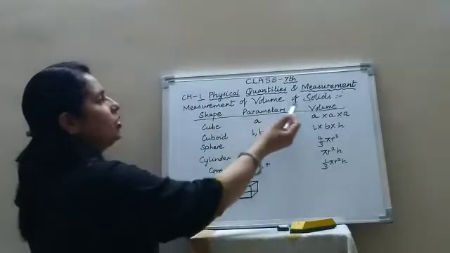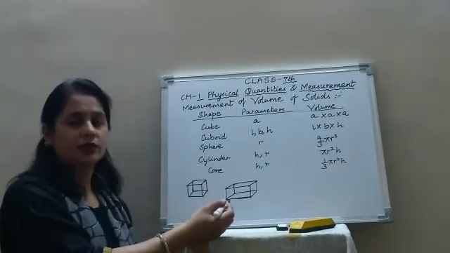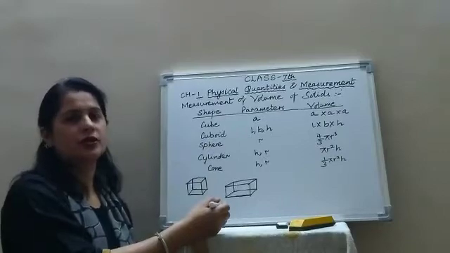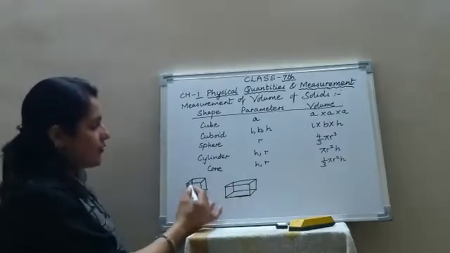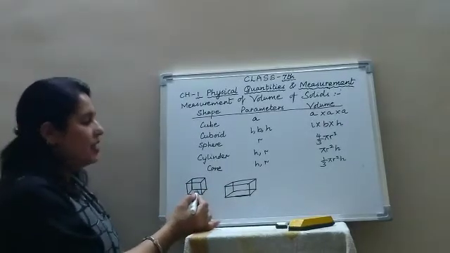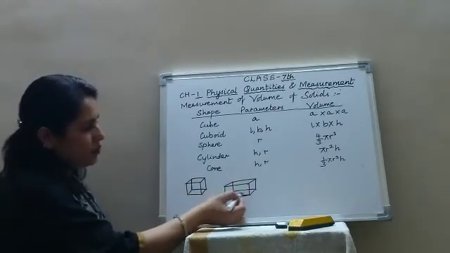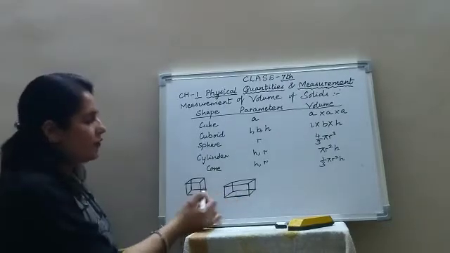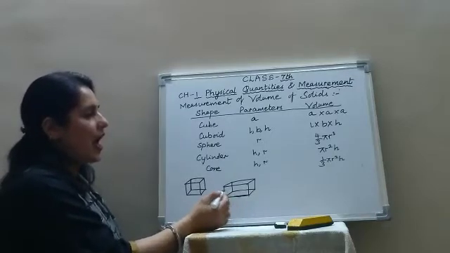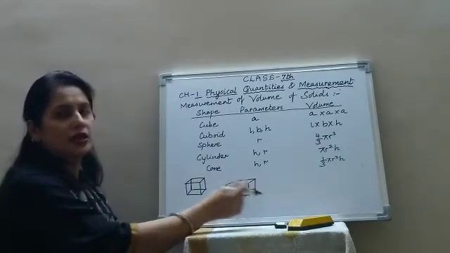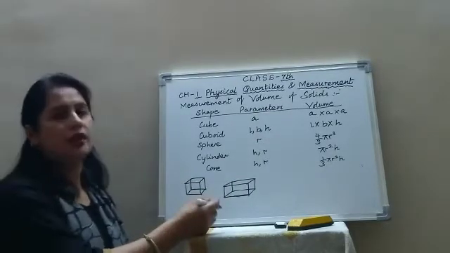This is the measurement of volume of solids. Solids are broadly classified into two categories: regular shaped solids and irregular shaped solids. Regular shaped solids, for example, this cuboid, whose faces have a regular shape. Like the face of a cube is a square, while the face of a cuboid is a rectangle. Therefore, they have a regular shape. They come under regularly shaped solids. And the others are irregular, like a cotton ball, stones. So these are irregularly shaped solids.